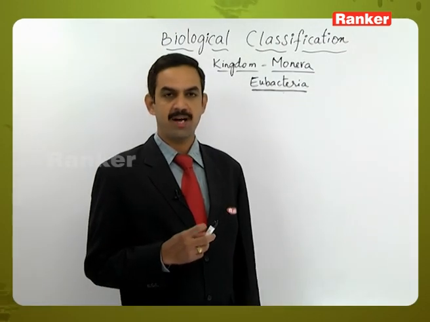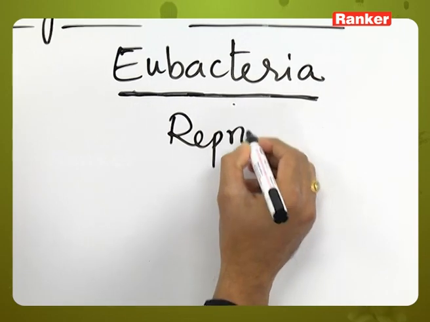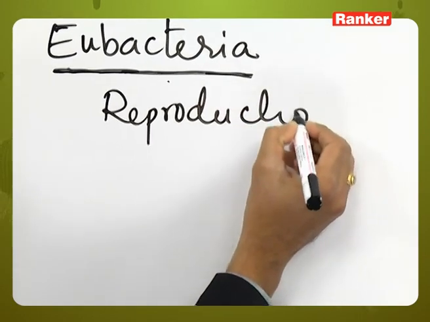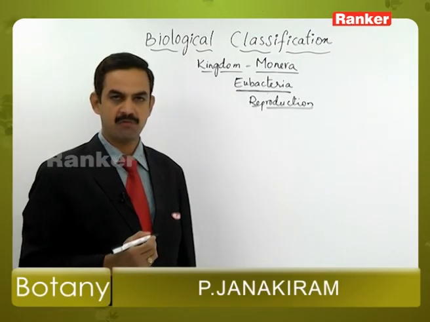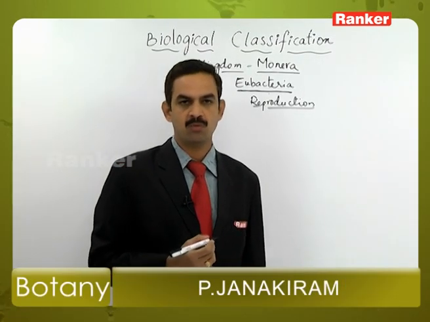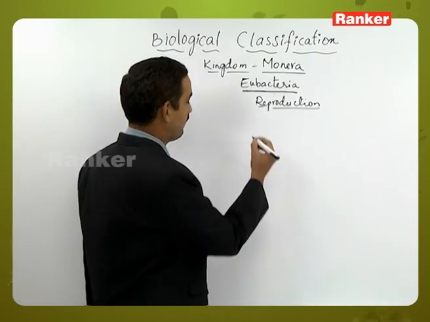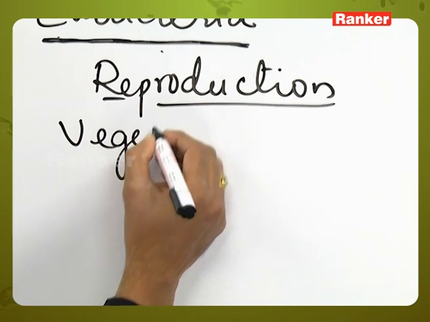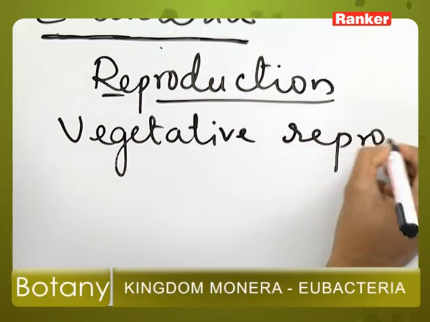The next part of Eubacteria characters is reproduction. Bacteria participate in 3 types of reproduction. Those are vegetative, asexual and the sexual method of reproduction. First, let us see which type of vegetative reproduction is exhibited by bacteria.